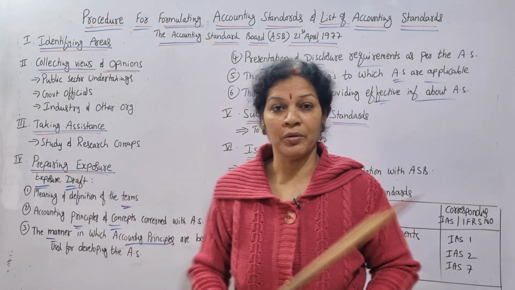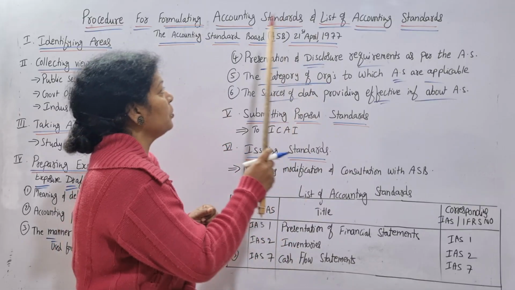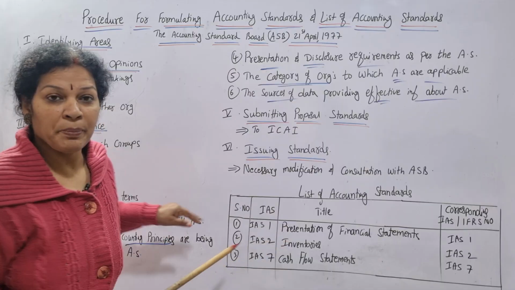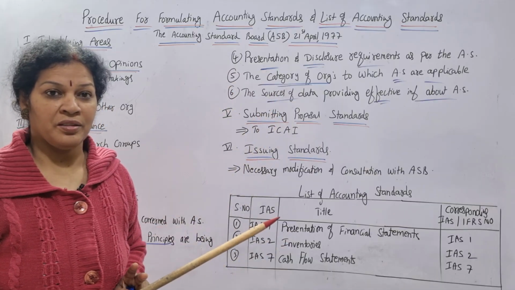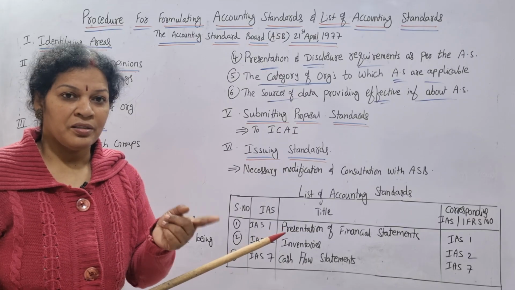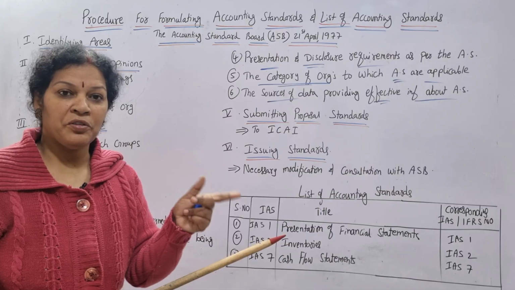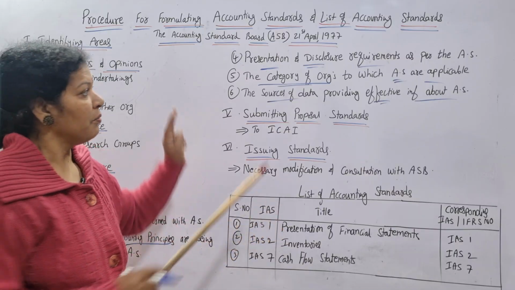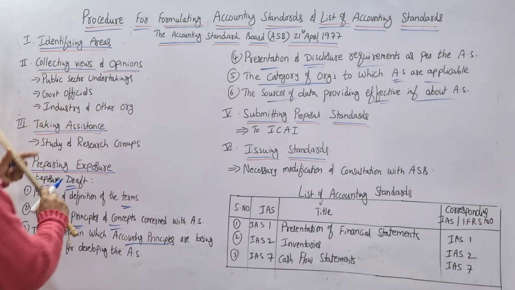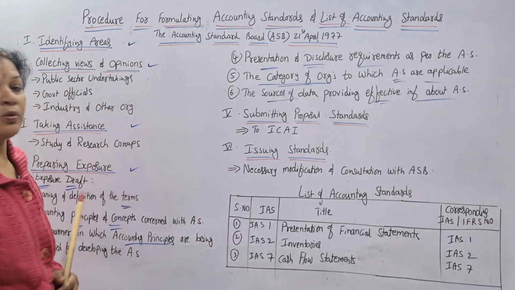Who will prepare all these 6 points in the exposure draft? None other than the ASB. Accounting Standard Board is preparing these 6 points. Accounting Standard Board, which is already introduced or prepared or given permission by the ICAI. Once they prepare this, 4 steps are over. 1, 2, 3, 4. 4 steps are over.